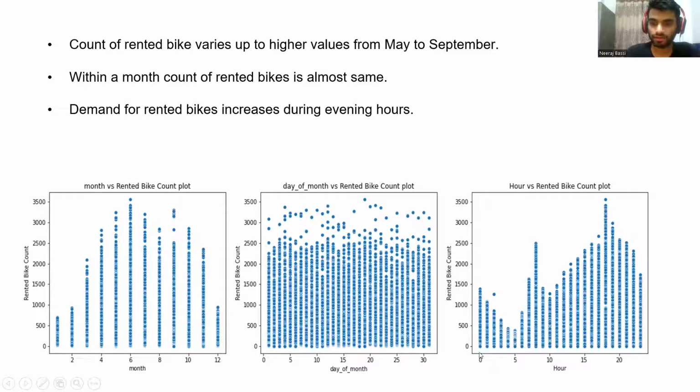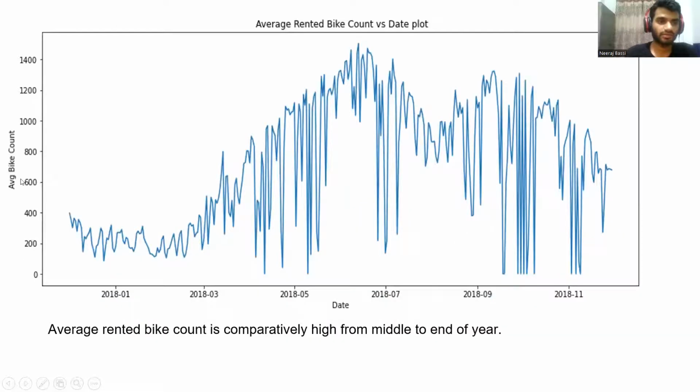For the hours of day, the demand of rented bikes increases during the evening hours. As we can see, as our hours increase, the demand of rented bike count increases, and it is on peak for the evening hours. Here is the average bike count for each day. As we can see, the average bike count increases for the middle of the year, as we have seen in the last scatter plot, that average bike count increases for the middle to the end of the year.